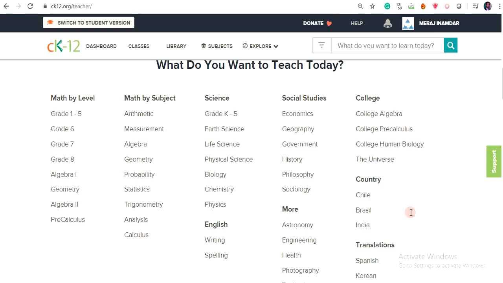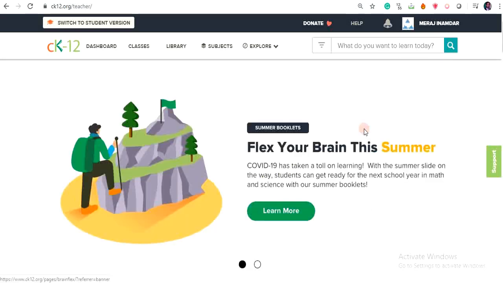Now the important question: what can you learn from CK12, or teach as a teacher? They have subjects from grade first to the college level. These are the subjects available here: statistics, probability, economics, and other science and sociology topics are also available. But you can create your customized subject as well. Now let's explore what resources or modalities are available in CK12.